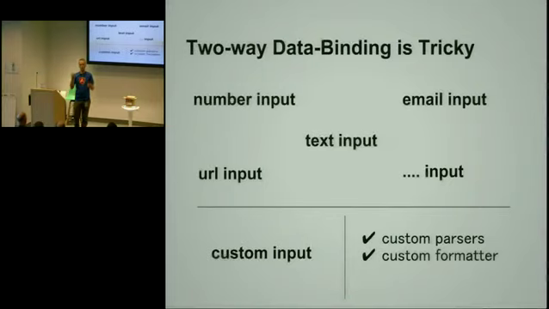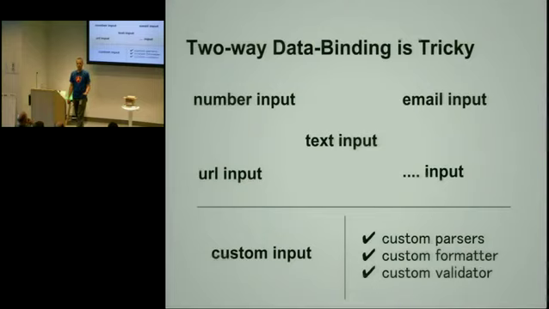So let's say we have a superhero name, Tony, and we want it to be uppercase or something like that, or we want it to be obfuscated. So we can take the model and we can run it through the formatter and display it as stars in the input field or something like that.